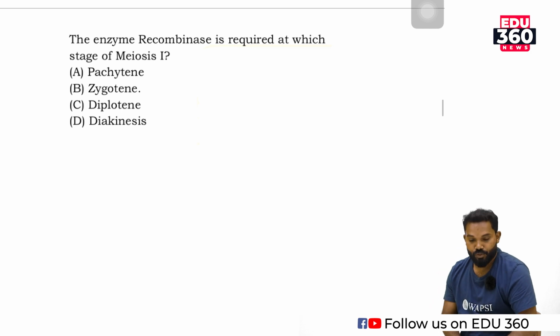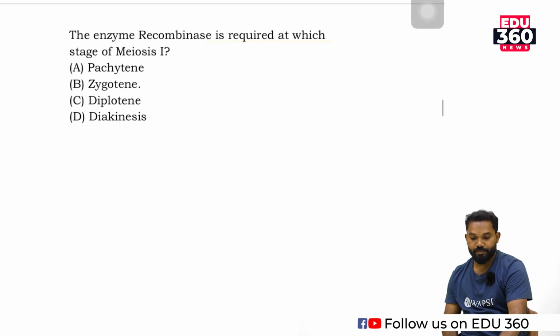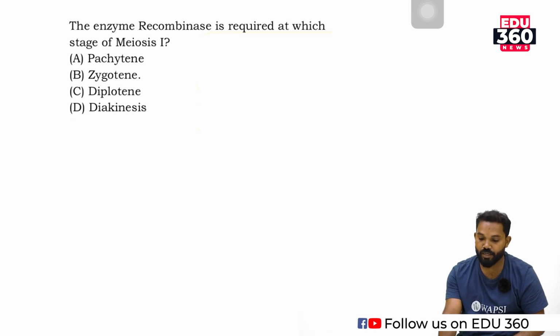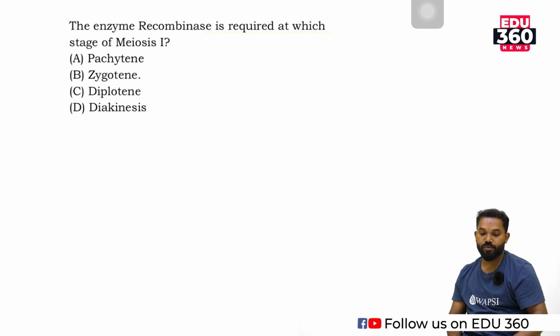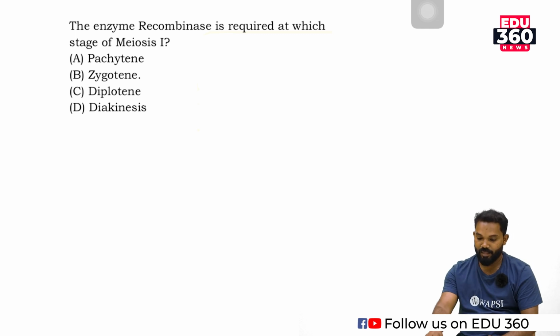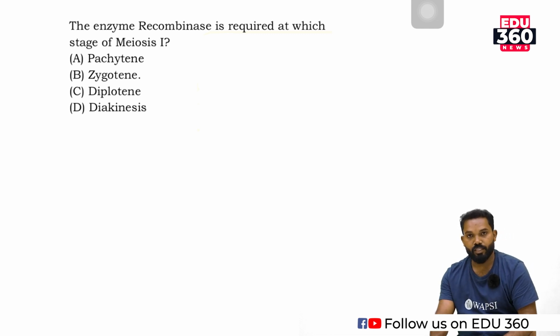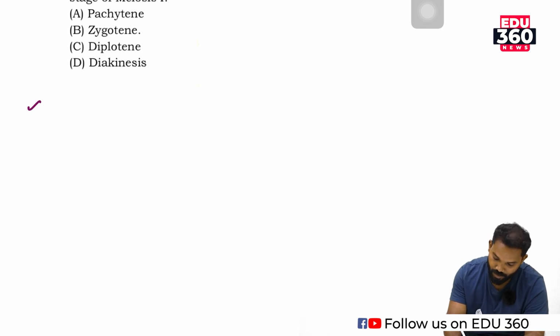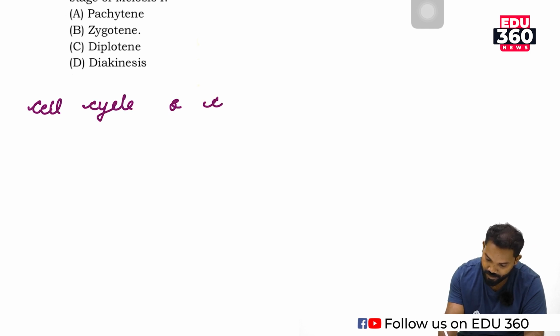Here, the first question is: the enzyme recombinase is required at which stage of meiosis 1? The most important chapter of first year, that is cell cycle and cell division.